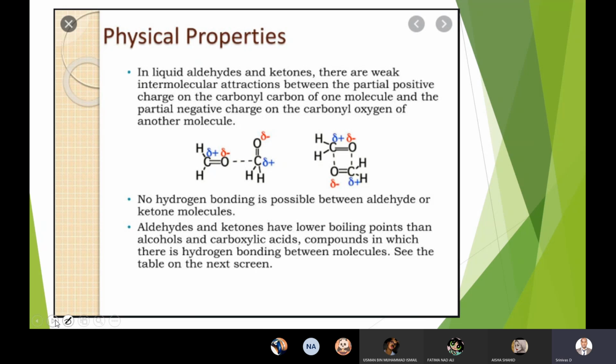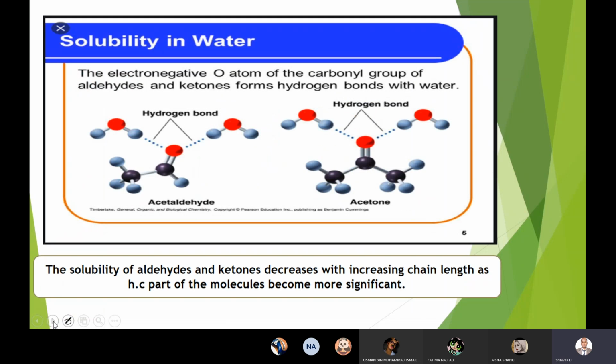Then next, let us talk about solubility, solubility in water. When you dissolve them in water, they form a hydrogen bond.